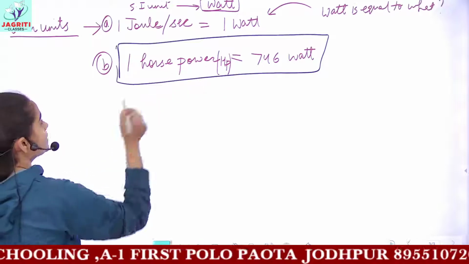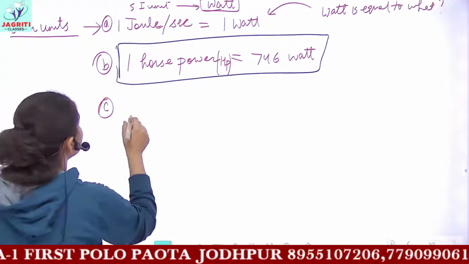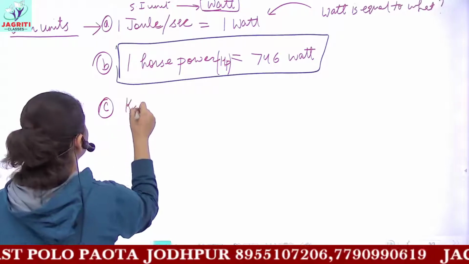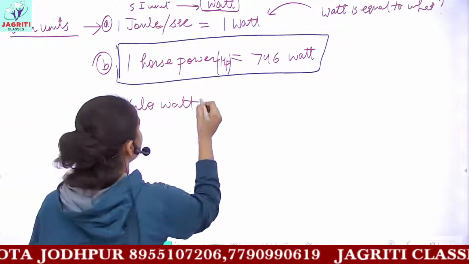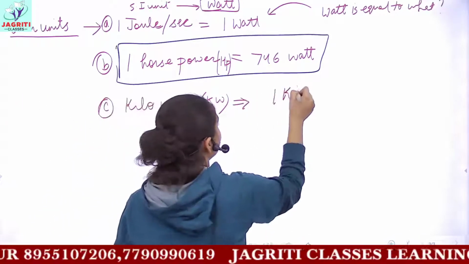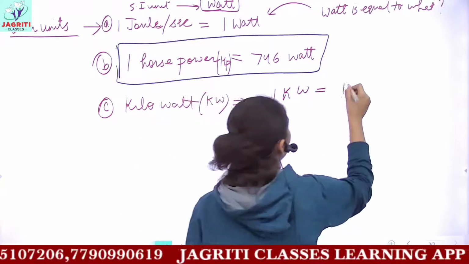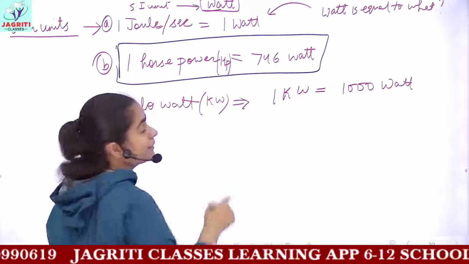So this was your first formula or first unit. Next unit, 1 horsepower. Now you can have one more unit, and this is kilowatt. So here kilowatt is denoted by kW. So 1 kilowatt would be equal to how many watt? 1000 watt. Okay, so this gives you a third unit.